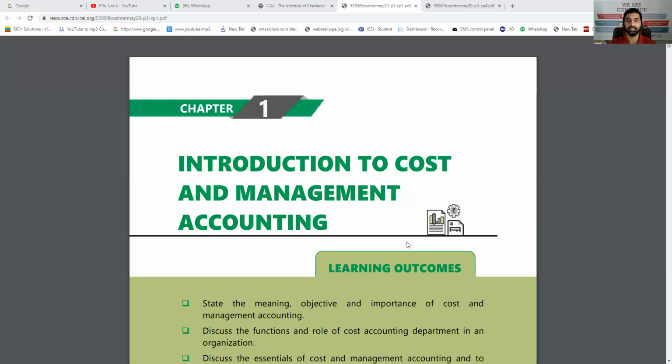Hello. In the series of costing theory, today we are entering chapter number 1. That is, we can call it the basics of costing, where we'll go through concepts like cost center, cost unit, cost accounting, cost management accounting, and so many things, which are purely the basic things we can say. So let's start with chapter number 1, Introduction to Cost and Management Accounting.